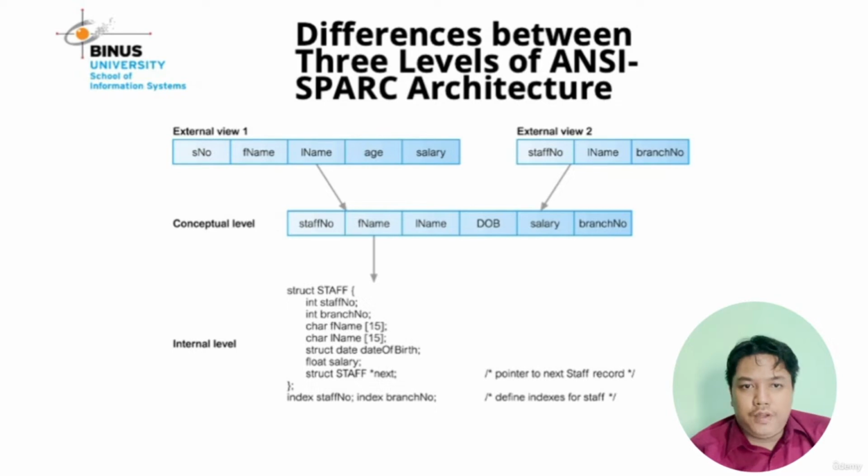And then in the next level, the conceptual level, there is the community view: staff number, first name, last name, DOB, salary, and branch number. So in the conceptual level, there is a community of user views. And next is the internal level. You can see in the internal level there is a structure code that represents how the data is stored in the database.